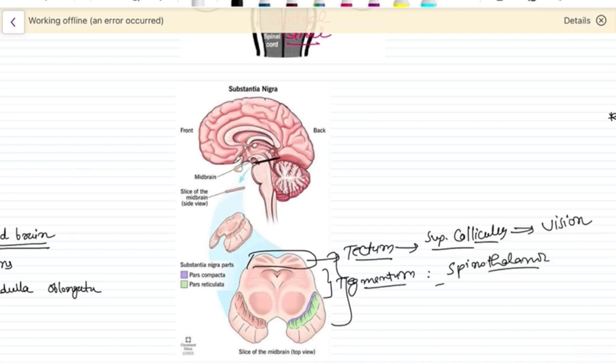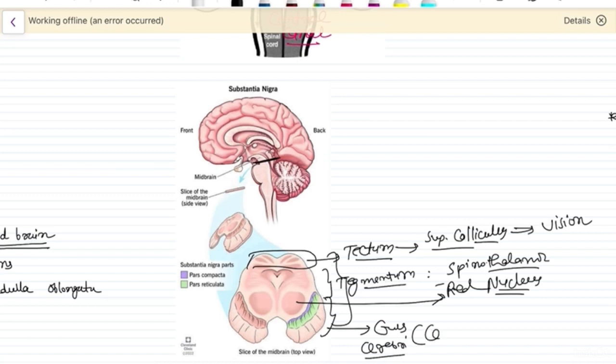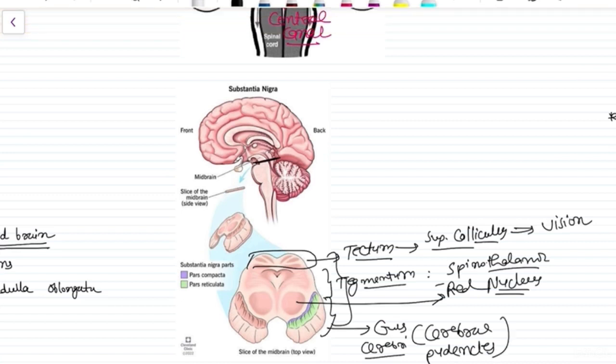Then there is a red nucleus, right? This is the red nucleus, very important. Rubrospinal tract. There is a tegmentum. This structure is called the crus cerebri, or you can say cerebral peduncles, in which all the fibers from the cerebral cortex go down through these cerebral peduncles like a corticospinal tract. Then other white fibers that connect the brain to the cerebellum also go from here, right?